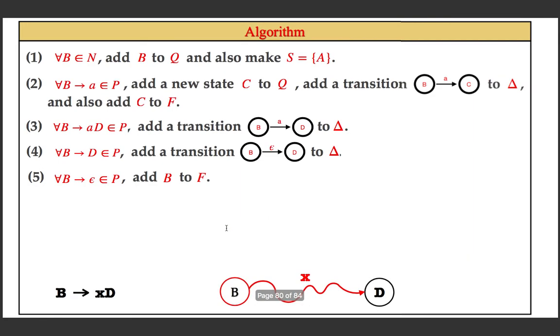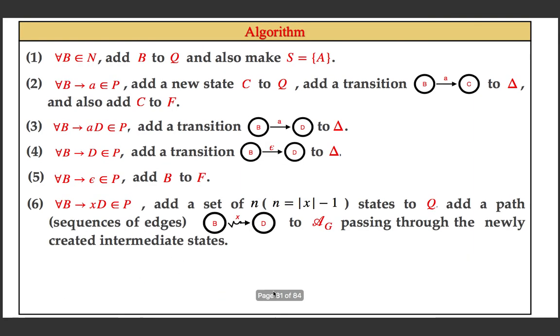And now we can generalize this and add this step. For all rules of the form B going to X followed by capital D, you add a path for X from B to D with the label as X. And how many intermediate states are to be added? N, where N is equal to length of X minus 1, the number of symbols in X minus 1. And that's what I said.